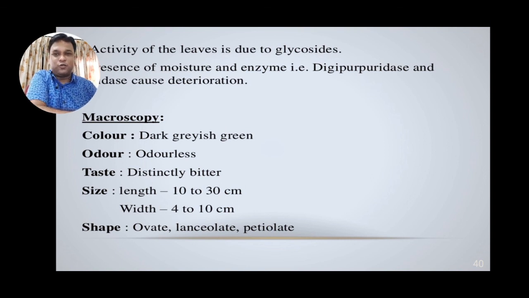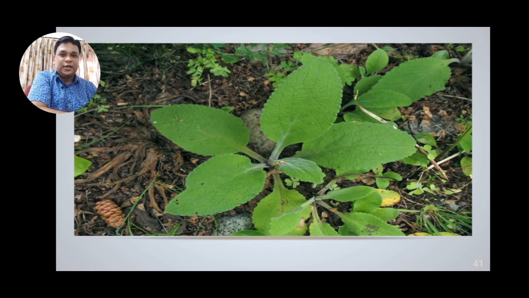Moving over to the macroscopy, the leaves are dark greyish green in color. They are odorless. They are distinctly bitter. The length of leaves is 10 to 30 centimeters and they have a width of 4 to 10 centimeters. The shape of the leaves is ovate, lanceolate and petiolate. Here is a picture of sessile leaves from the Digitalis plant.